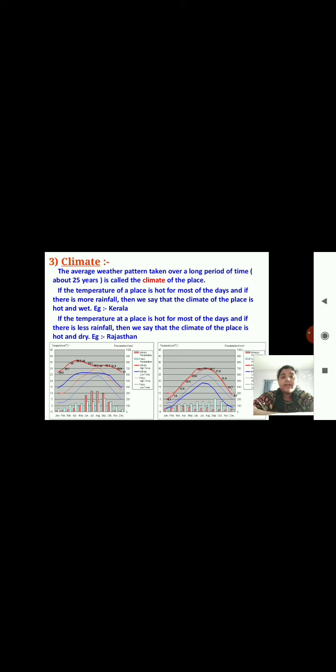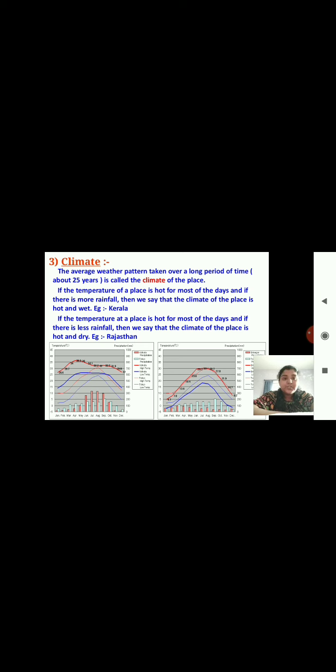Example, Kerala, or where we live, that is Maharashtra also. Most of the days we have a hot climate and there is more rainfall. So our climate is hot and humid. If the temperature at a place is hot for most of the days and if there is less rainfall, then we say that the climate of the place is hot and dry.